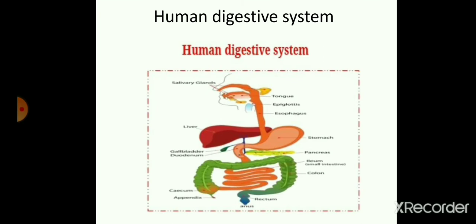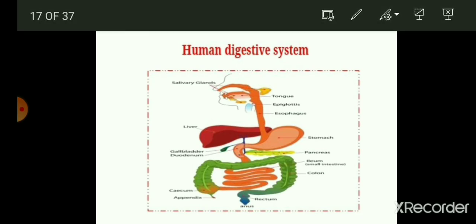So here you can see the image of the digestive system of a human being, in which you can see the first step, the engulfing or intaking of food, which happens by our mouth, and this now goes into the buccal cavity, where the salivary glands are present in our mouth.